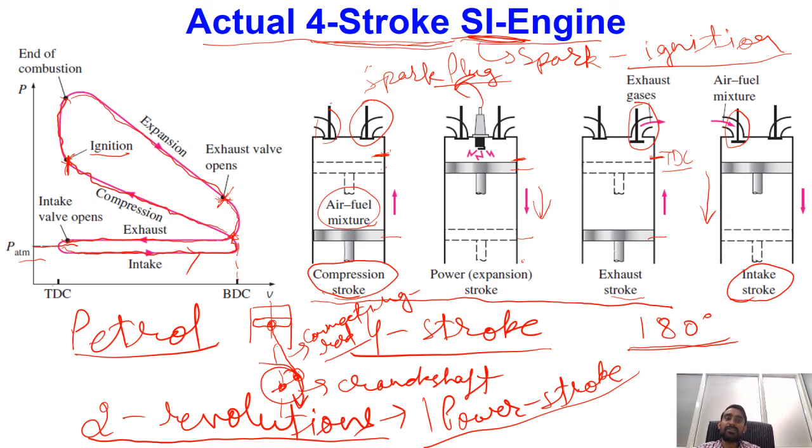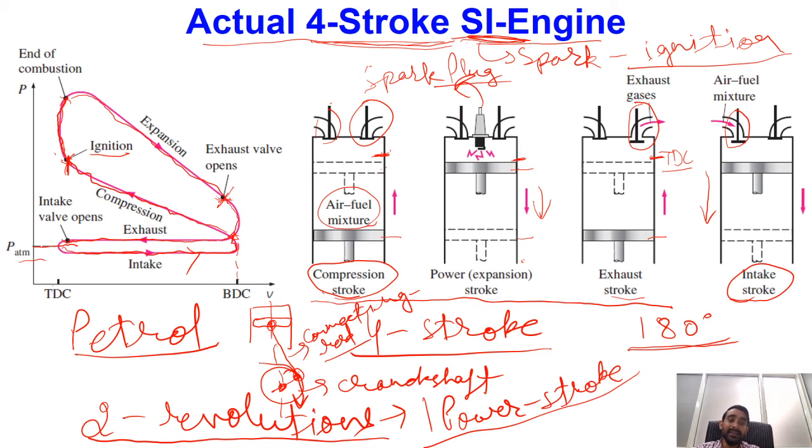Because of rapid combustion of the air and fuel mixture, in case of a spark ignition engine most of the combustion will be taking place at constant volume only. So if you see over here, this combustion process represents a very small change of volume. It means in case of petrol engines, the entire combustion of the fuel takes place when the piston is close enough to the top dead center. So we can idealize this as nothing but a constant volume combustion process.